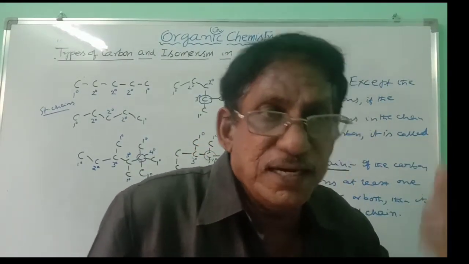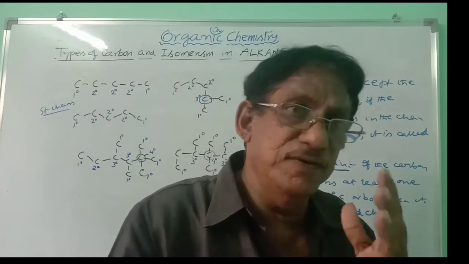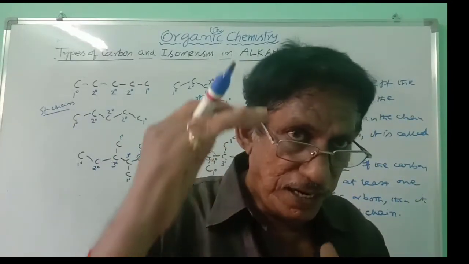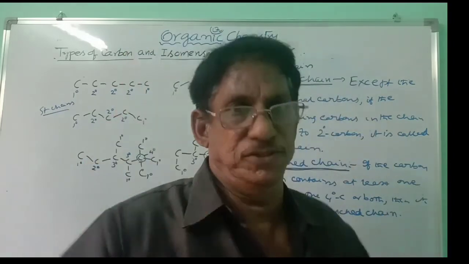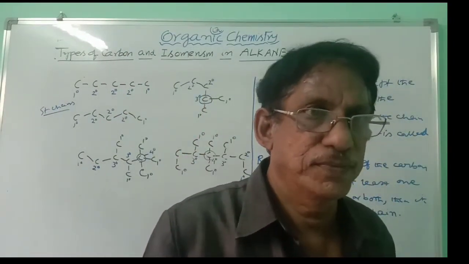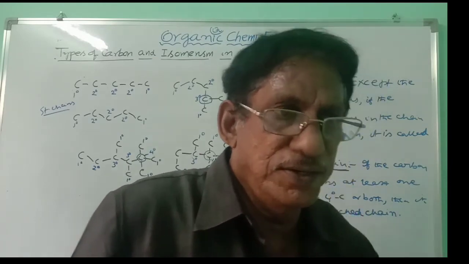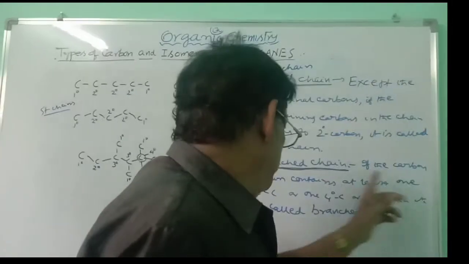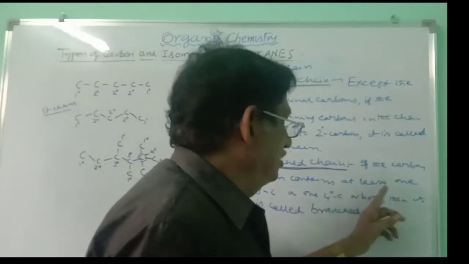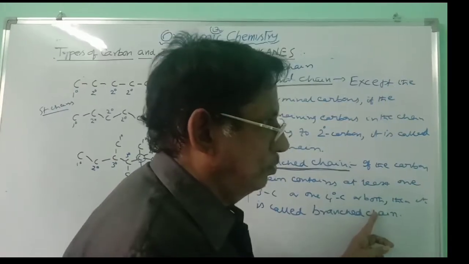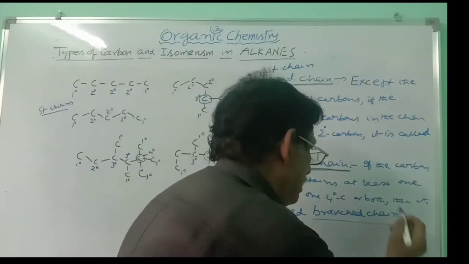If the quaternary carbon is there, quaternary carbon is carrying 4 carbons on all sides, out of which 2 carbons will be going into the normal chain, other 2 carbons come into the branches. And that is why quaternary carbon carries 2 branches. Other 2 carbons will be coming into the straight chain or normal chain. So in that way, if the carbon chain contains at least 1 tertiary carbon or 1 quaternary carbon or both, then it is said to be having branched chain.